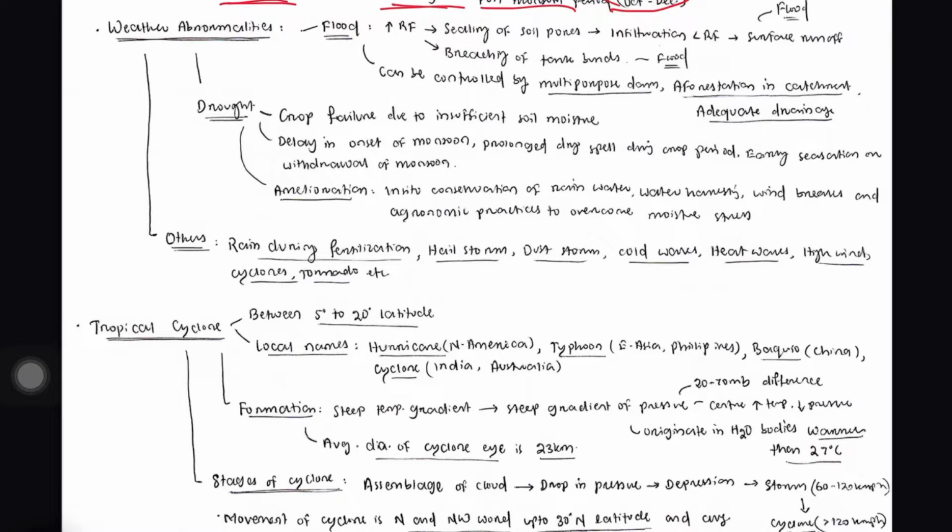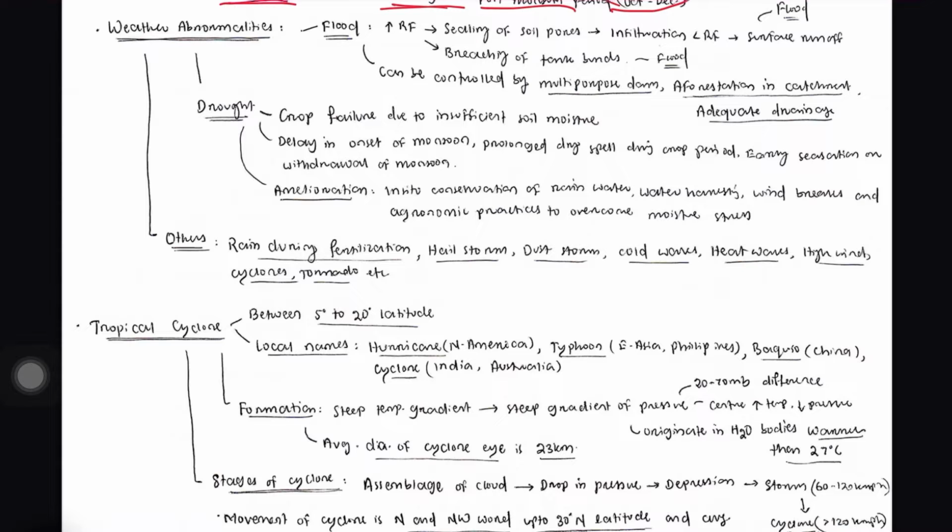Hello everyone, welcome back. We have so far covered the introduction to agronomy and we were covering different meteorological or weather aspects. We have covered atmospheric temperature, atmospheric rainfall, cloud, atmospheric humidity, etc. Today we are going to discuss weather abnormalities and weather forecasting, and in the next class we will cover the effect of weather on crop growth. Okay, now let's discuss weather abnormality.